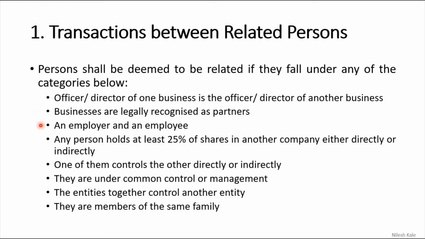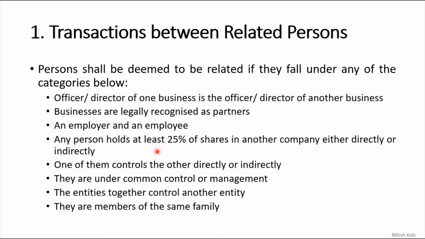An employer and an employee are related, obviously, there is no doubt in it. Any supply between an employer and employee will be considered as a taxable supply.